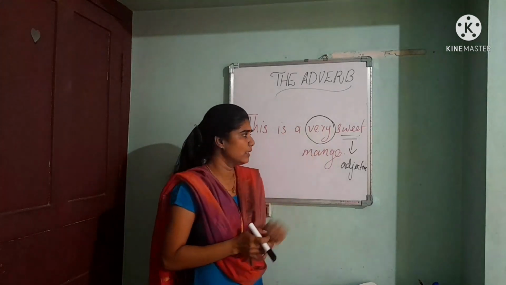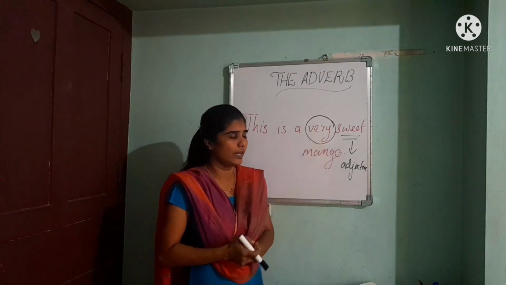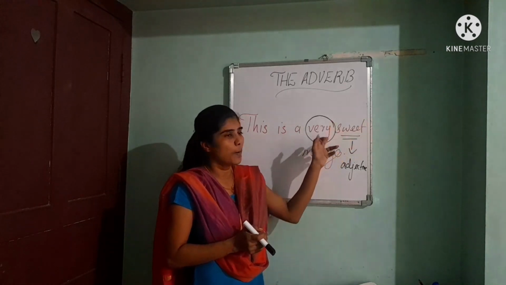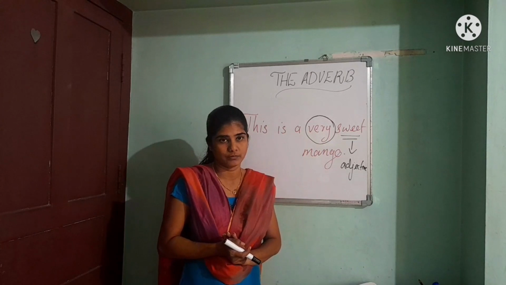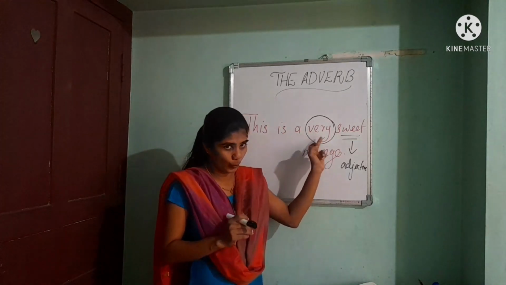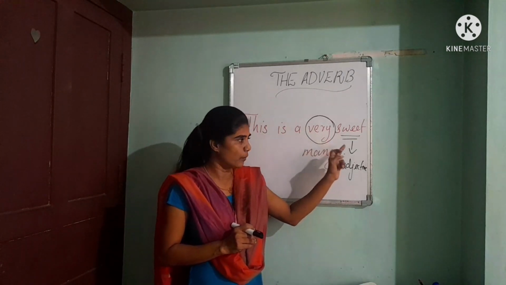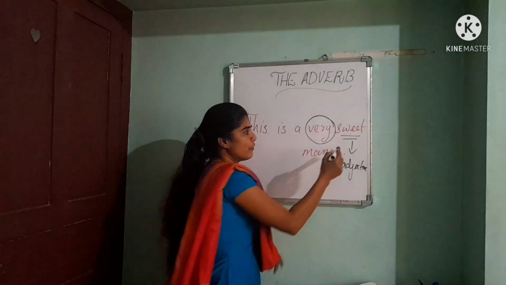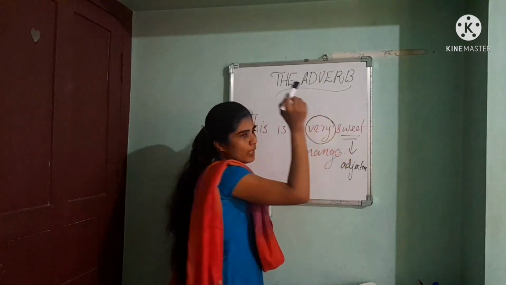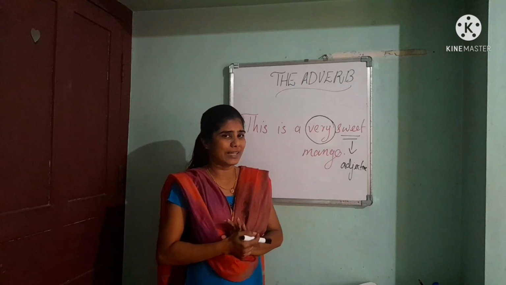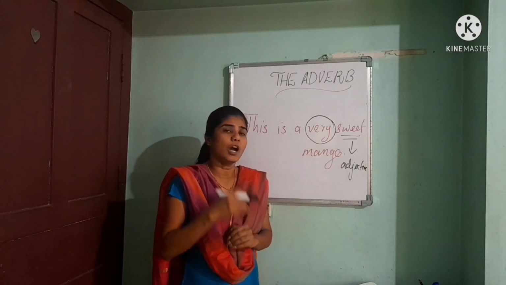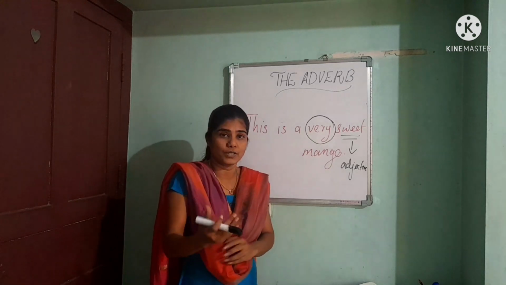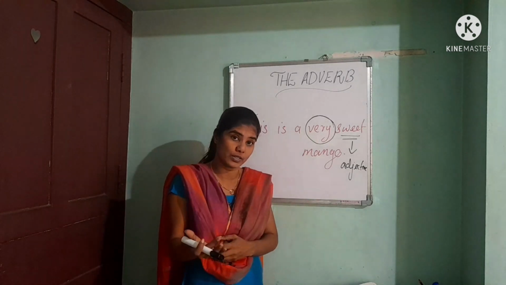We can say that the word very modifies the adjective sweet. Or else we can say this very tells us how much the mango is sweet. How much sweet?